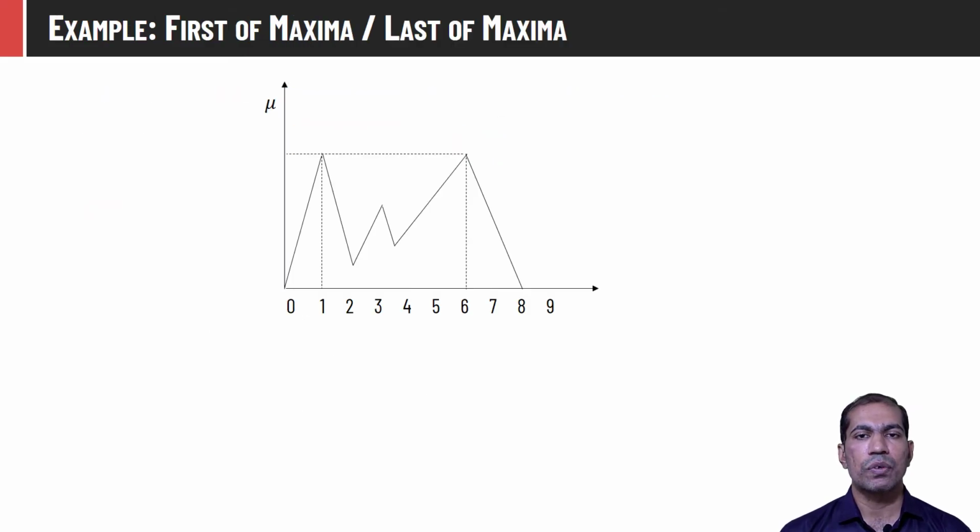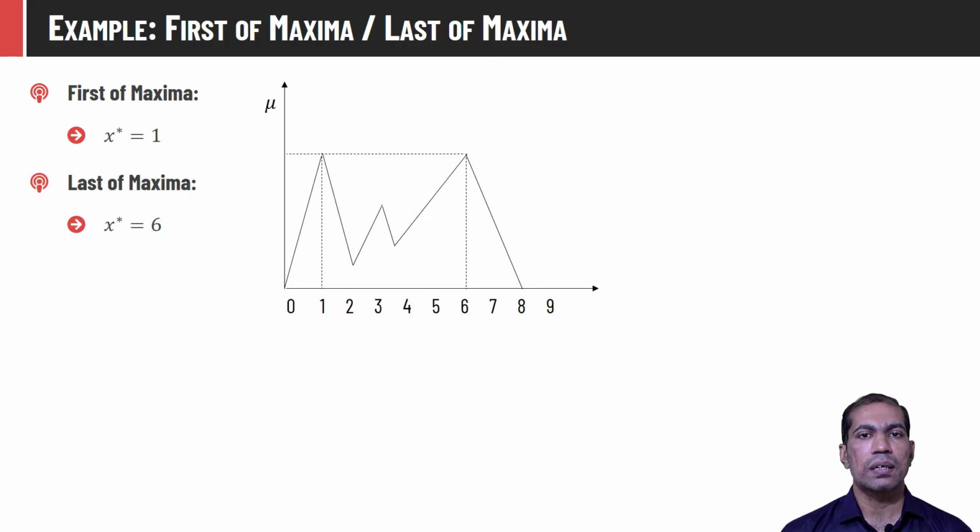In this fuzzy output function, we have two peaks with identical membership value, one at x equal to 1 and one at x equal to 6. So first of maxima will return value 1 as the crisp output and last of maxima will return 6 as the crisp output. You can see that these two methods are returning quite different numbers as a crisp value.